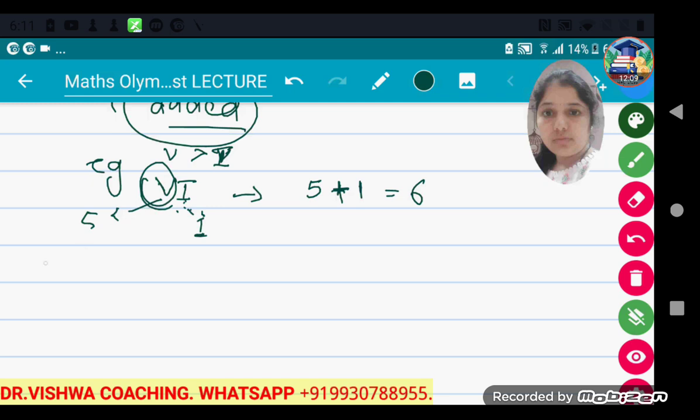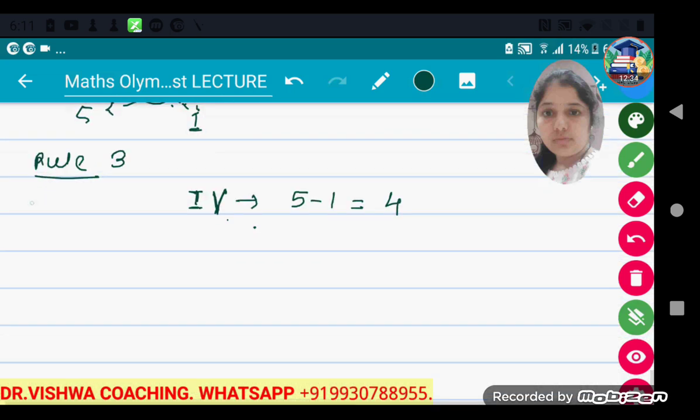And the opposite rule is rule number 3. When a smaller numeral is written at the left side of the bigger numeral, we subtract the smaller numeral from the bigger numeral. For example, IV means 5 minus 1 is equal to 4. Okay, so this is rule number 3.